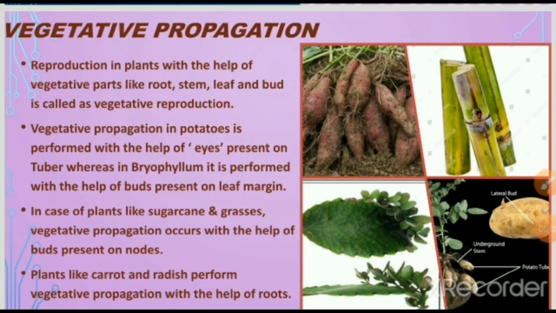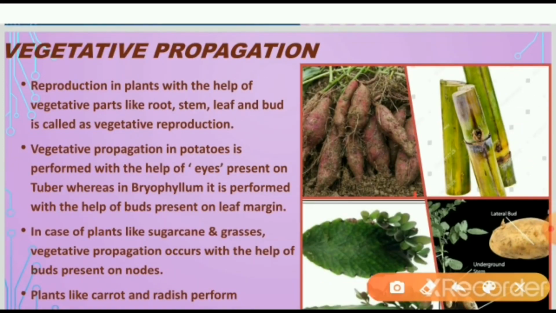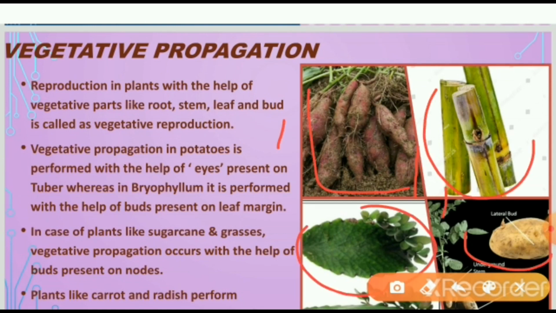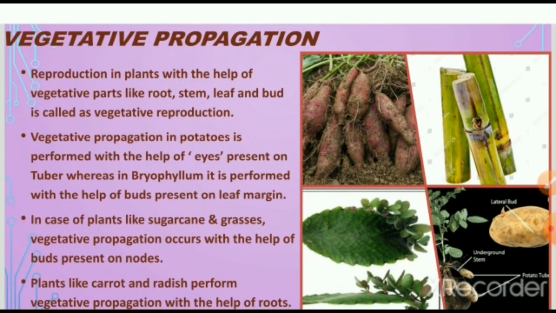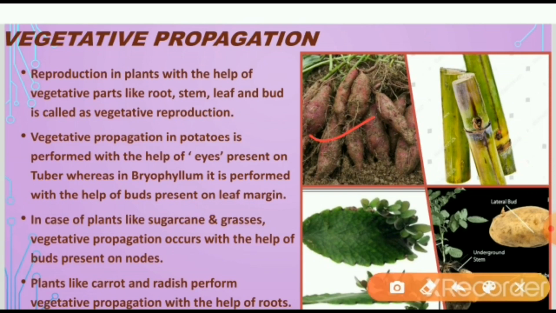Vegetative propagation, with the help of a figure we'll see. In the figure given here are sweet potatoes, potatoes, sugarcane and bryophyllum leaves. All these are very important in vegetative propagation. Reproduction in plants with the help of vegetative parts like roots, stem, leaf and buds is called vegetative propagation. Here you can see roots, stem, leaves, and here the buds are formed.